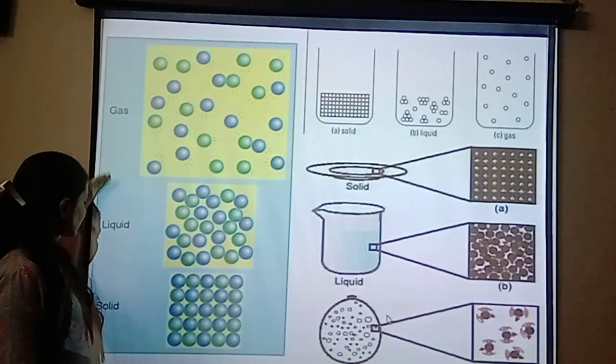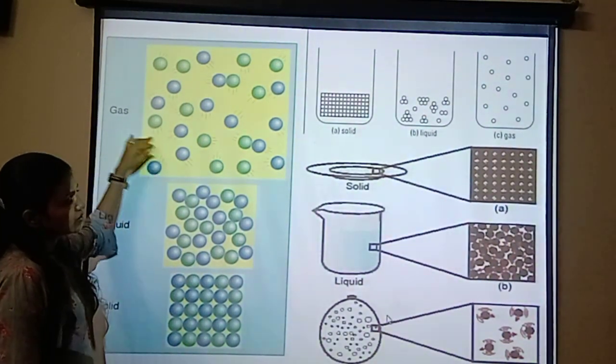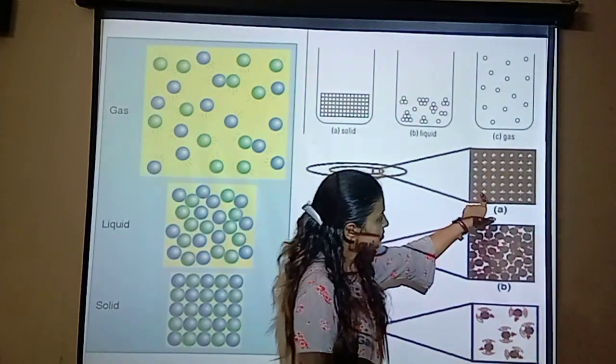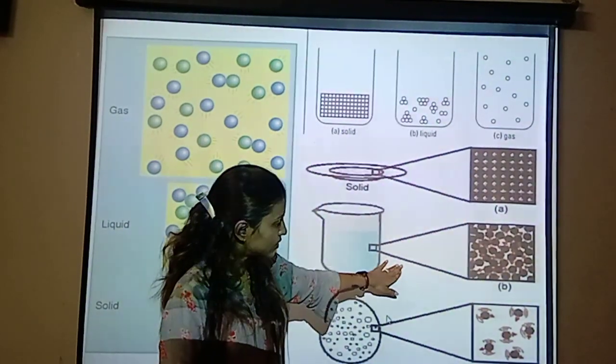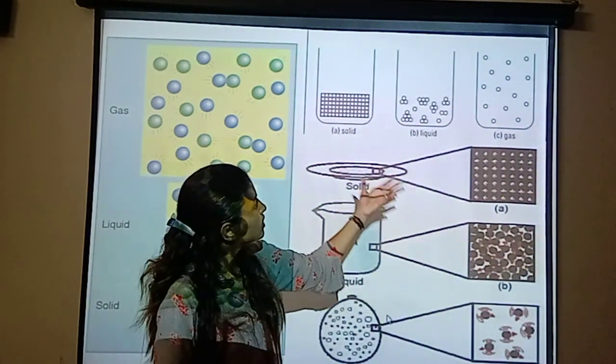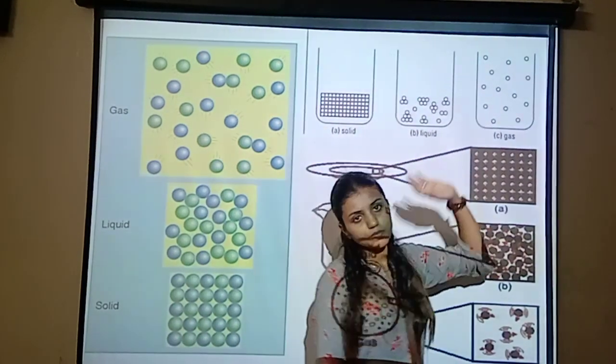These are the three states: solid, liquid and gas, shown in the beakers.